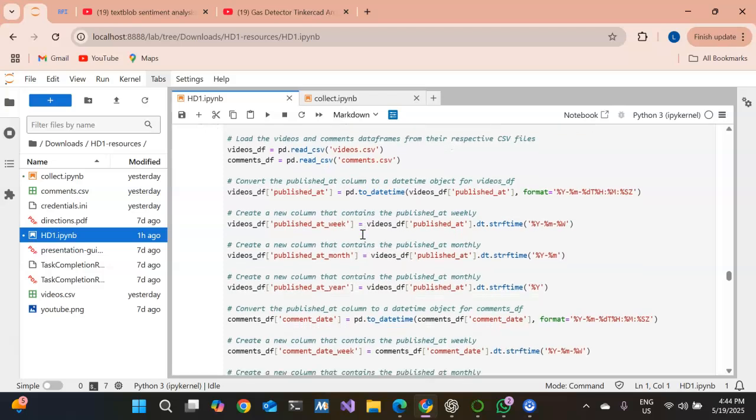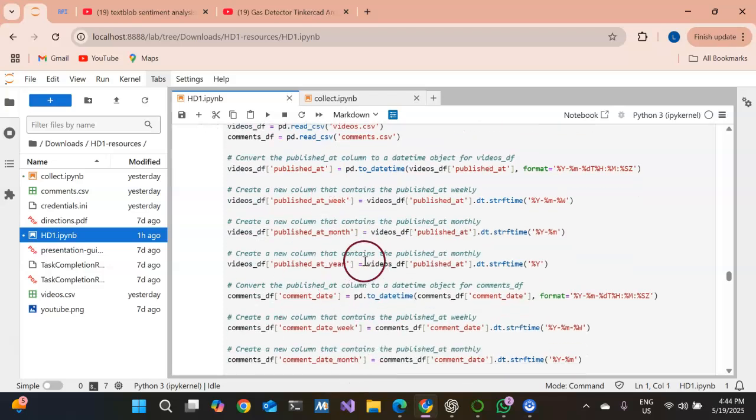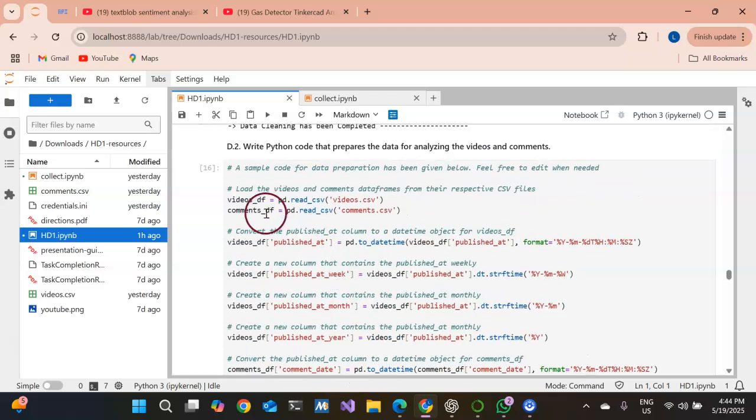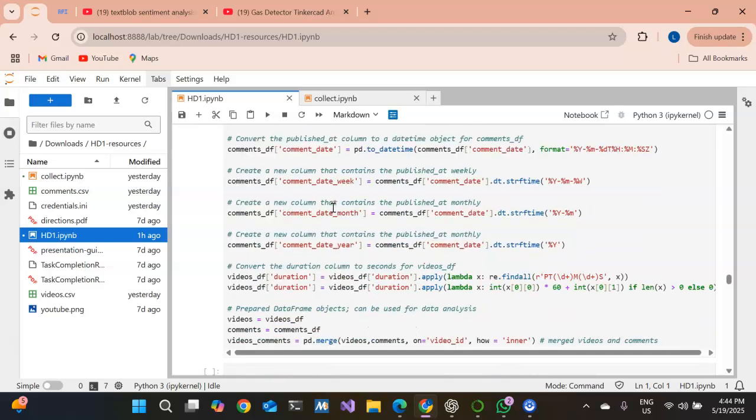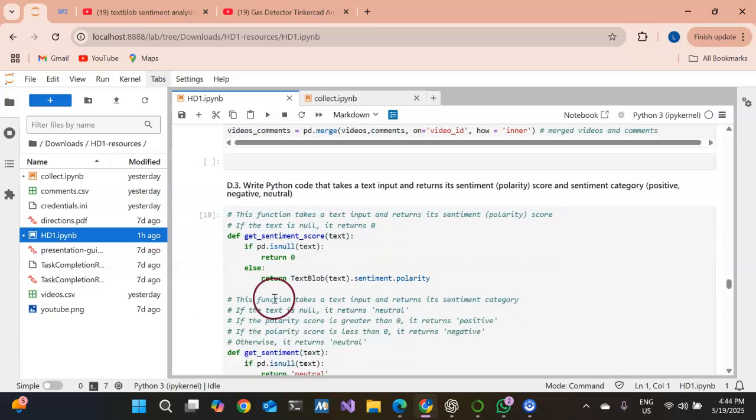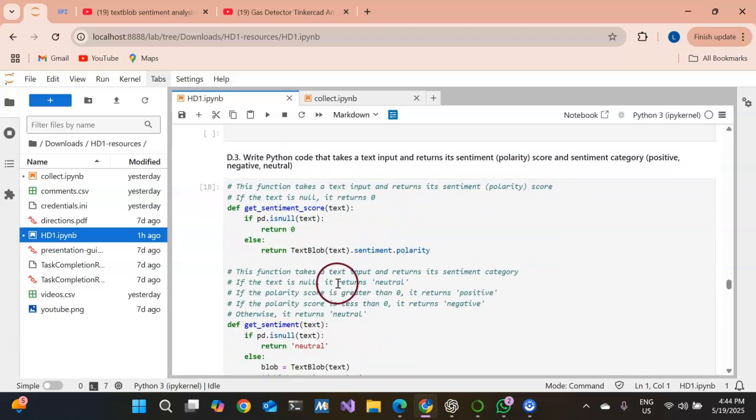So this code is to prepare the data frames. As we can see, it uses pd.read_csv to read the data from the videos.csv and comments.csv files into videos and comments data frames. Then this is the main function for this task, as it is based on sentiment scores and sentiment polarity.